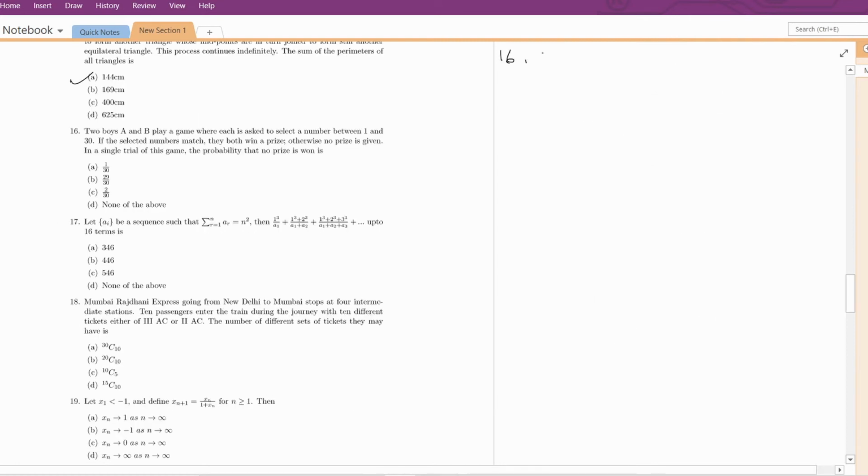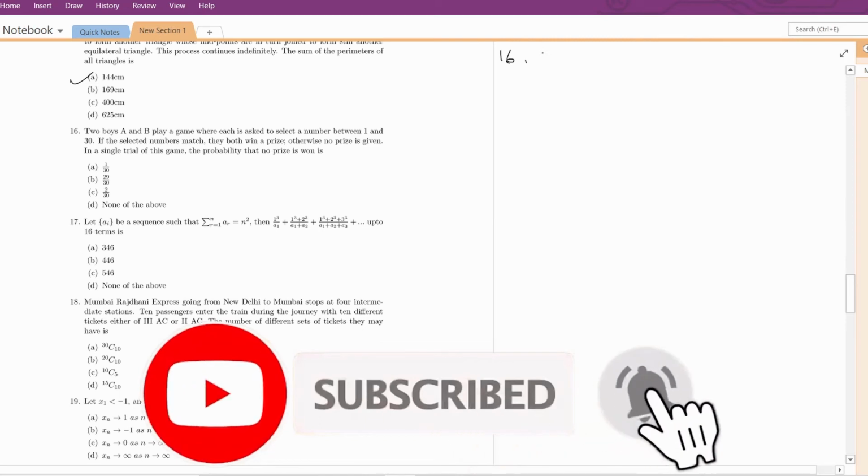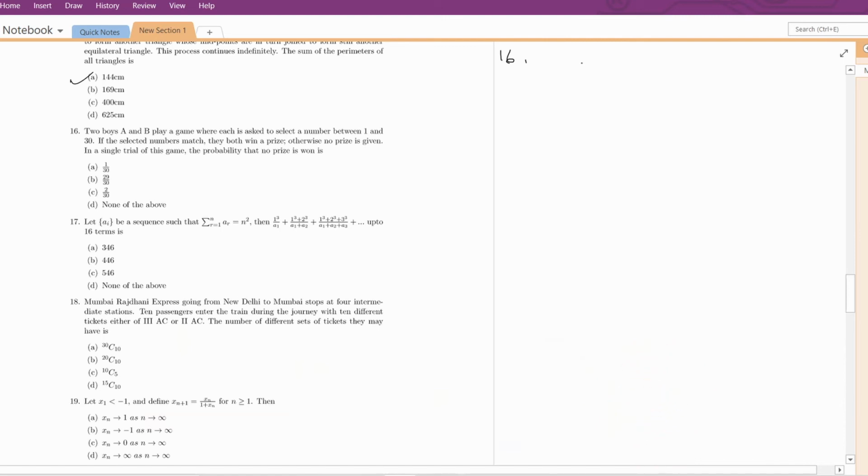Question number 16. Two boys A and B play a game where each is asked to select a number between 1 and 30. If the selected numbers match, they both win a prize, otherwise no prize is given. In a single trial of this game, the probability that no prize is won is: the first boy A can choose a number from 1 to 30 in 30 ways. B will choose a number except the number which A has already chosen, because we have to find the probability that no prize is won. So B can choose a number in 29 ways.